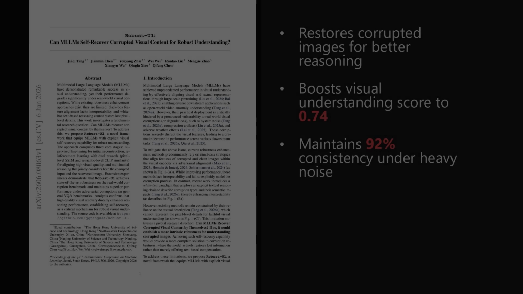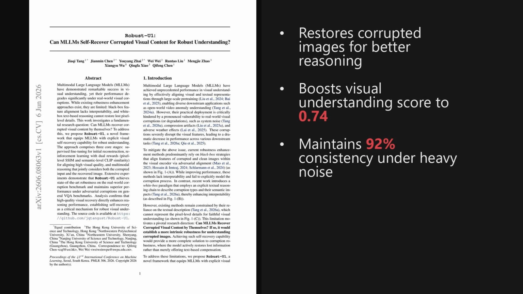Ultimately, this work demonstrates that giving multimodal large language models the power to self-recover corrupted images drastically improves their real-world reliability. By closing the loop between pixel restoration and semantic reasoning, we pave the way for safer model deployments in unpredictable environments. That wraps up this look at visual self-recovery.